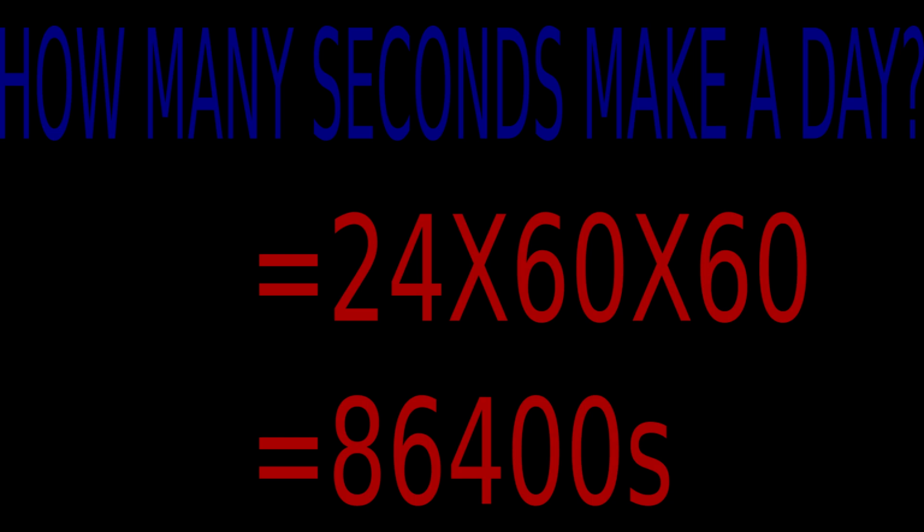One solar day is equal to 24 hours. Therefore, 24 into 1 hour is 60 minutes, so 24 into 60. Now you have to convert it to seconds. 60 minutes means 60 into 60 seconds. That is 24 into 60 into 60 seconds, which is 86,400 seconds.